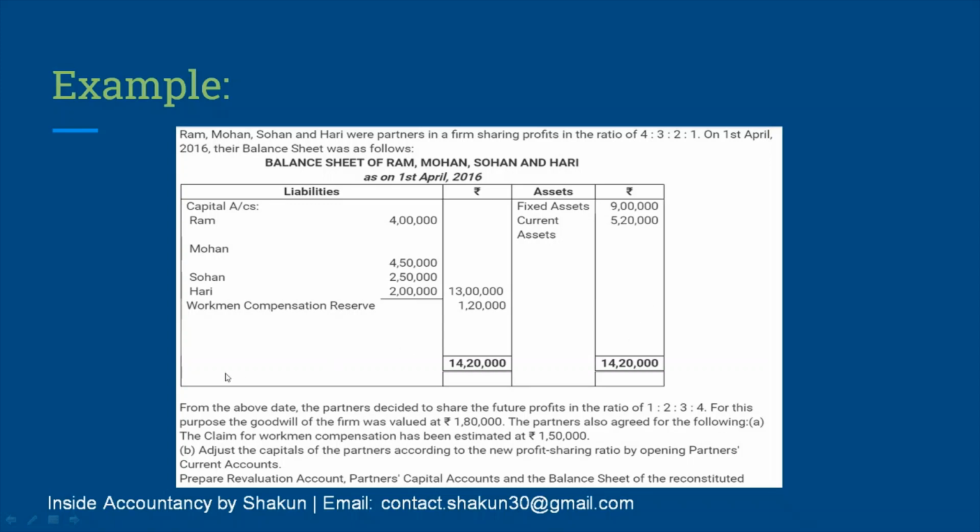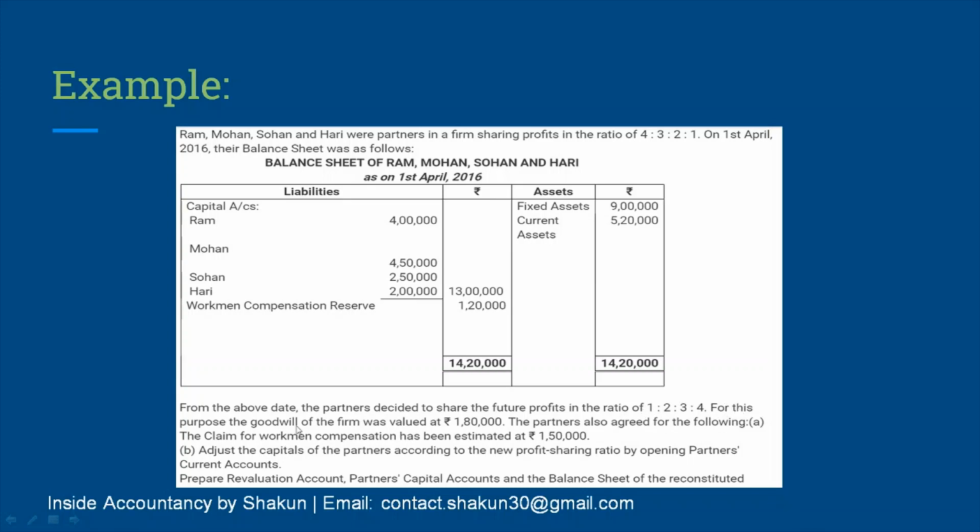Now I always tell you, whenever you look at the balance sheet, identify any kind of accumulated profits and reserves. As you can see, workmen compensation reserve is given here as 1,20,000. Rest, no other accumulated profit or reserve is given. So we have to make an adjustment for this workmen compensation reserve. From the above date, the partners decide to share the future profits in the ratio of 1:2:3:4.